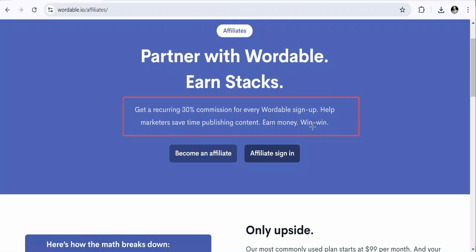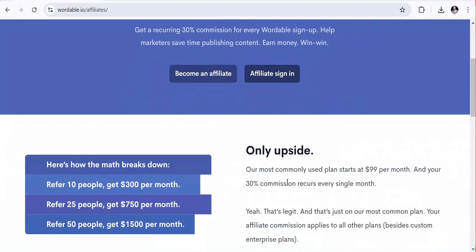It's a win-win strategy. Here is a link for becoming an affiliate, which is the signing up link, and here is a link for signing in if you already have an account, to log into your account. Our most commonly used plan starts at $99 per month, and your 40% commission recurs every single month.